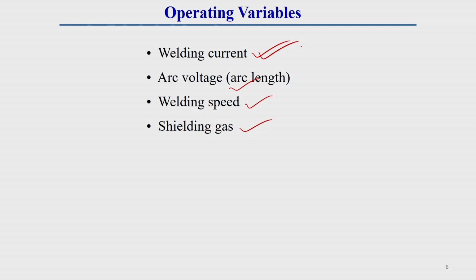The rest, arc voltage, welding speed and shielding gas, I have already discussed in detail in that topic, and their function is the same here. The current has the same function too, but here it is used for some specific purposes, so I will discuss welding current in detail.